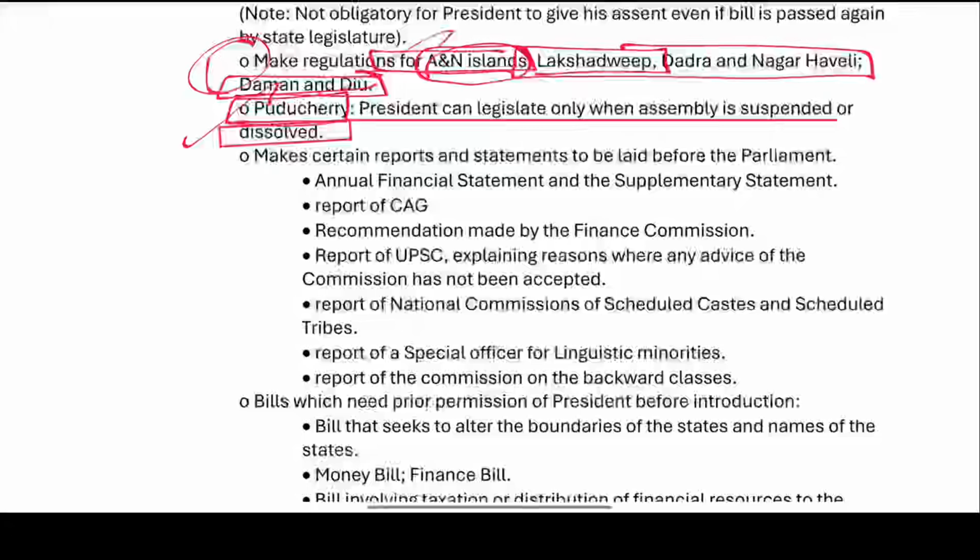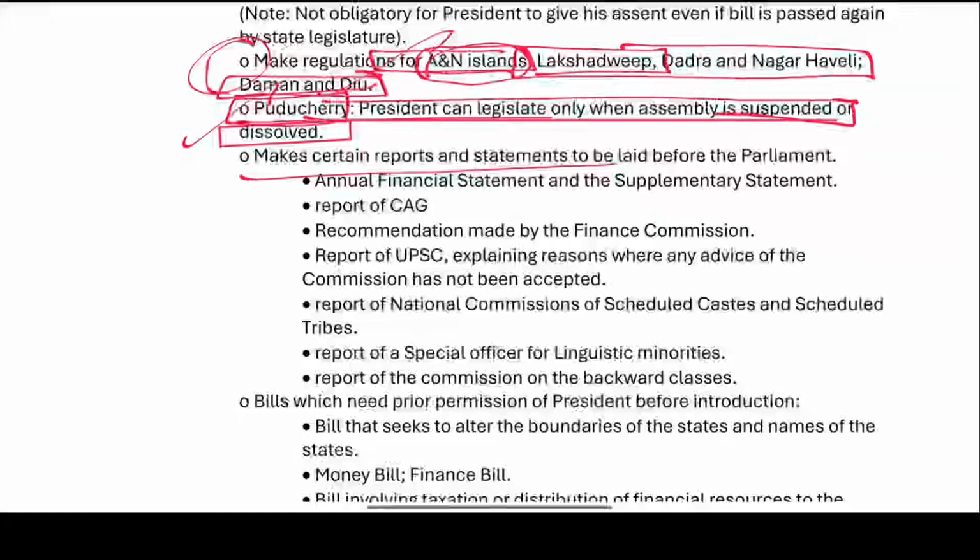So the regulations are made for the union territories which do not have a state legislative assembly. In Puducherry, the president can legislate only when the assembly is suspended or dissolved.